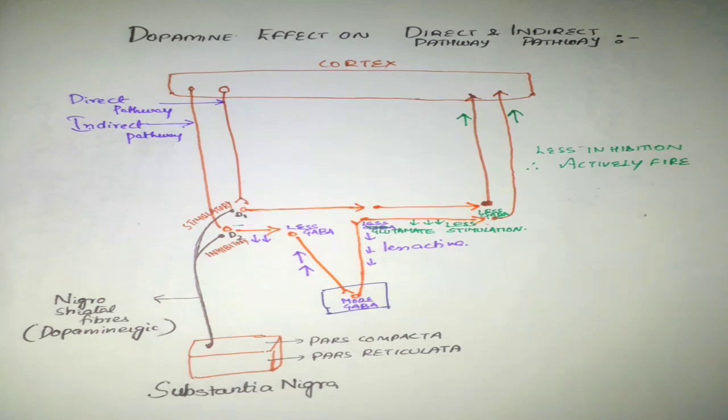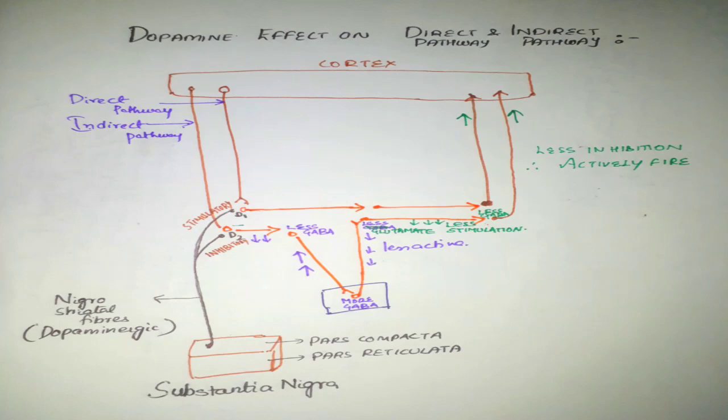Though glutamate is coming and released onto these fibers, dopamine action will be dominant, and its action is inhibitory on the indirect pathway. So this inhibits the neurons. As these neurons are inhibited and as these neurons are GABAergic, they release less GABA onto the successive neurons. As less GABA is released, less inhibition will be there, so the nerve fibers are activated.